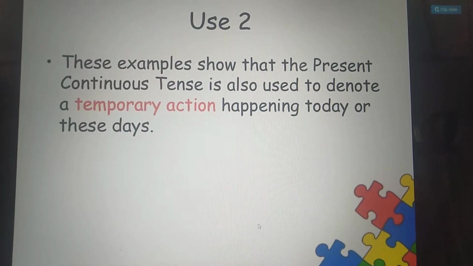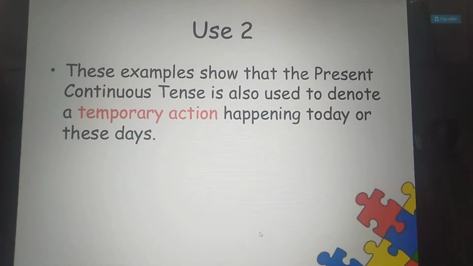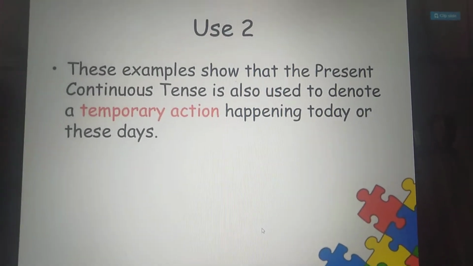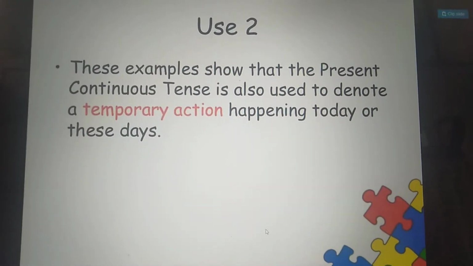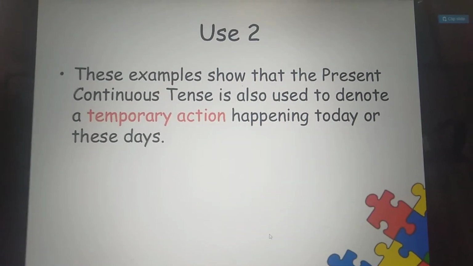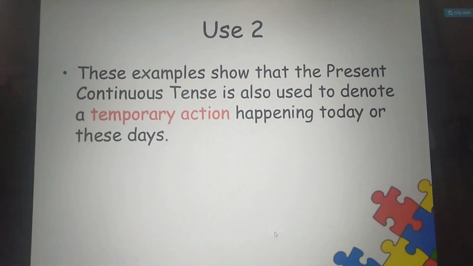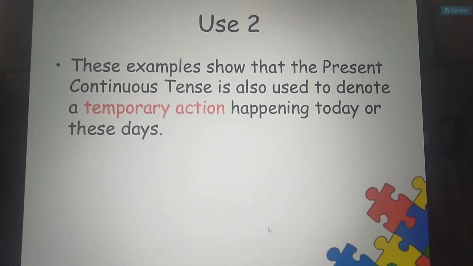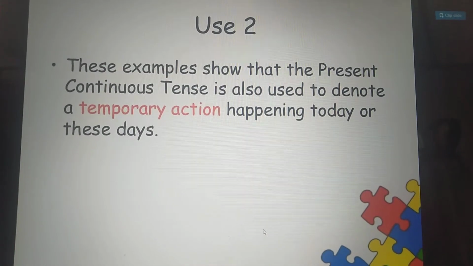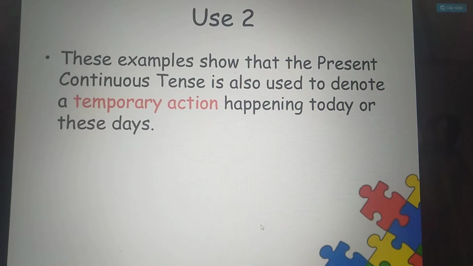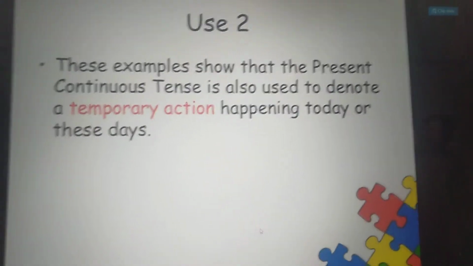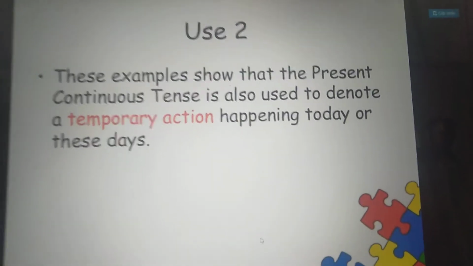Clear? And the other example was, are you enjoying? So he said, no, I'm not enjoying. I'm working as a waiter for my fee. So this example also showed that when he gets the money for his fee, he will stop working as a waiter. So these examples show that present continuous tense is also used for actions which are going to happen in the present, but for a very short time period. Clear?